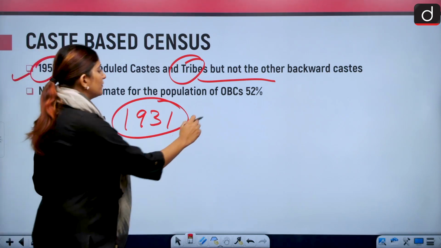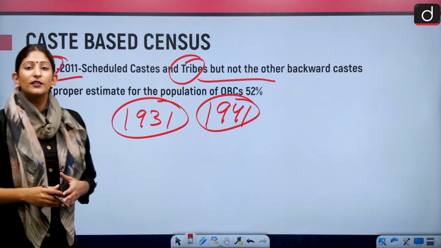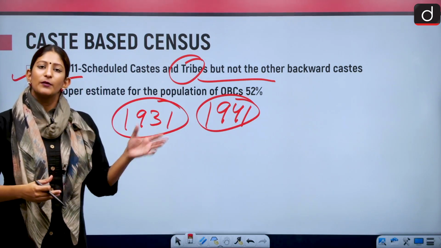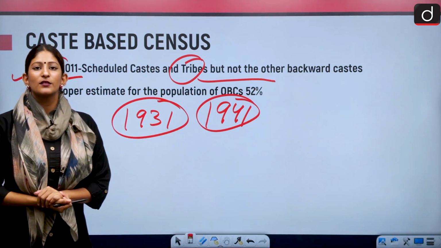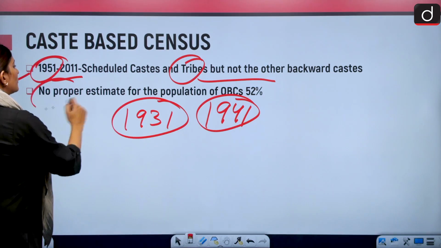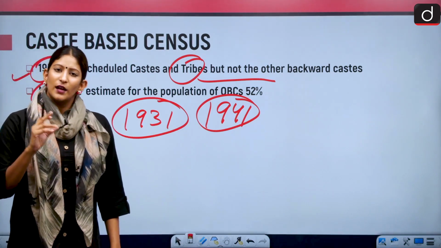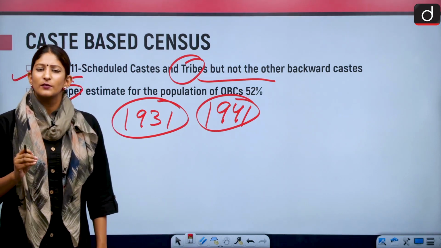But in the year 1941, it was dropped because of the amount that the government used to spend on census, and because England at that time was embroiled in World War II. Also, there is no proper estimate for the population of OBCs, that is supposed to be a little over half of the Indian populace.